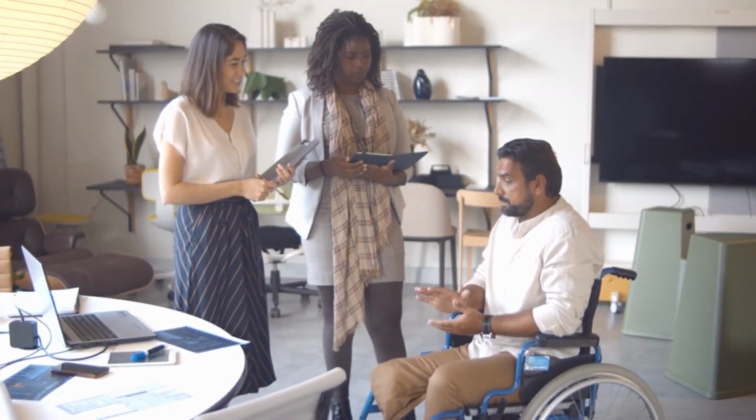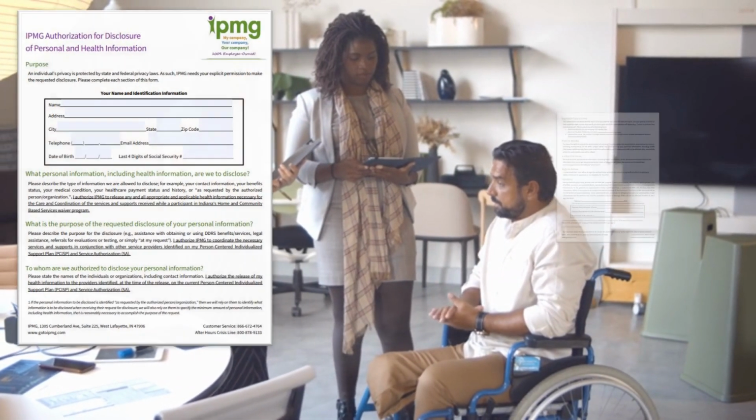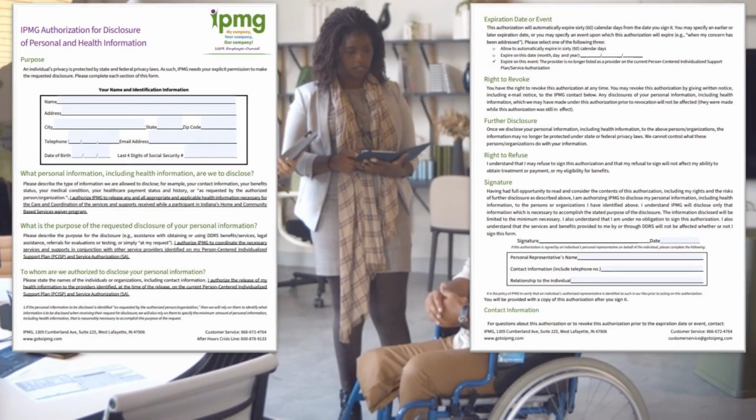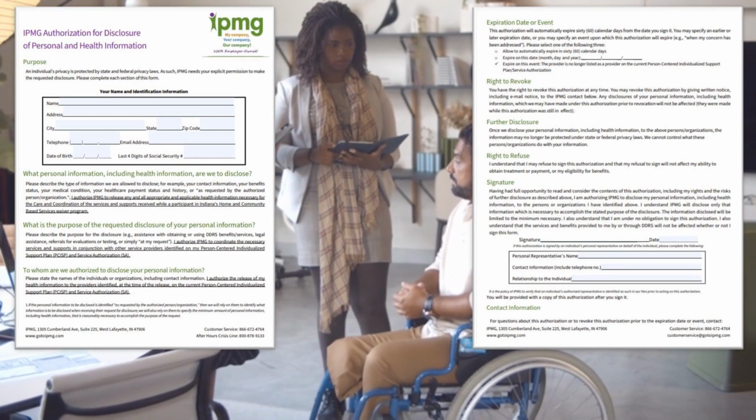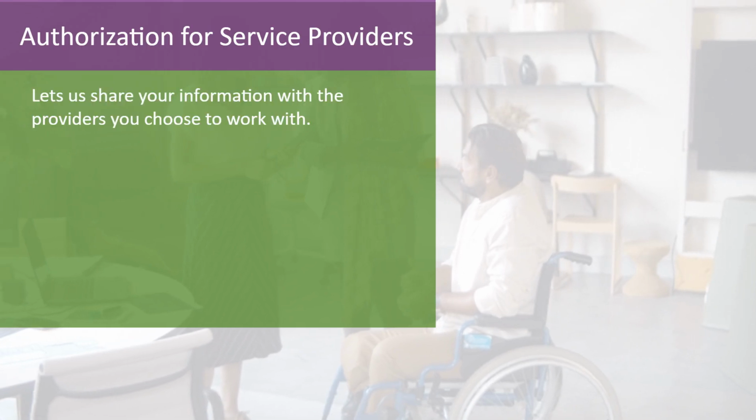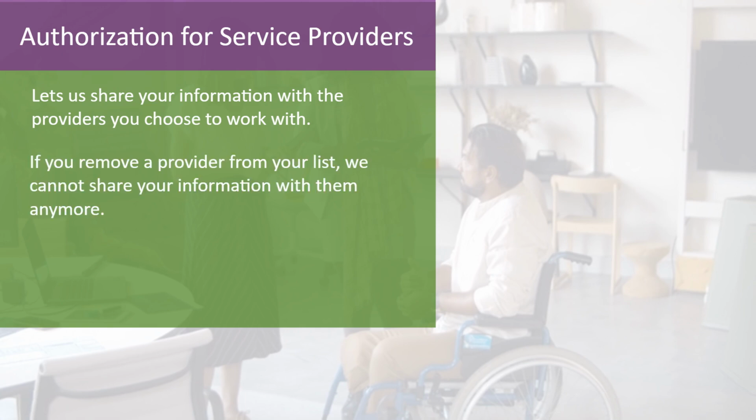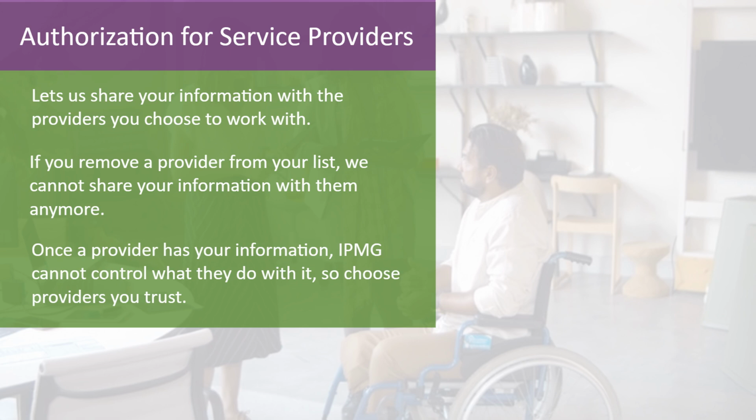Let's start with the first important form, Authorization to Disclose Personal and Health Information, PHI, for service providers. This form gives IPMG permission to share your information with the providers who are working with you. If a provider is taken off the form, we cannot give information to them anymore, except to help them with billing. Once we share PHI, we cannot control how that person or organization uses it, so you should always be clear about who can have your information.